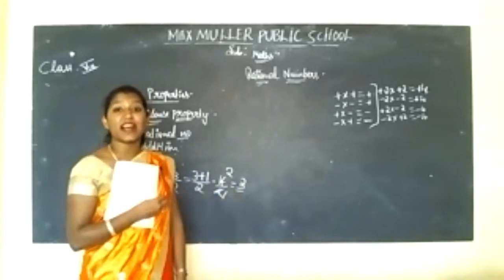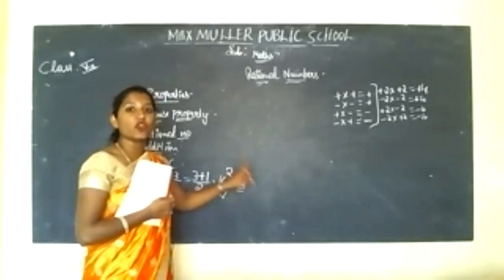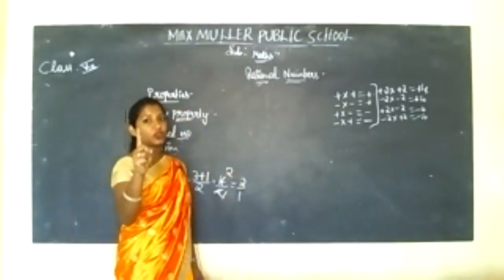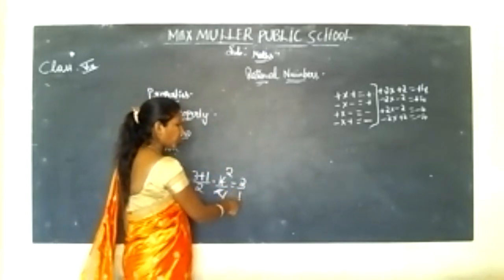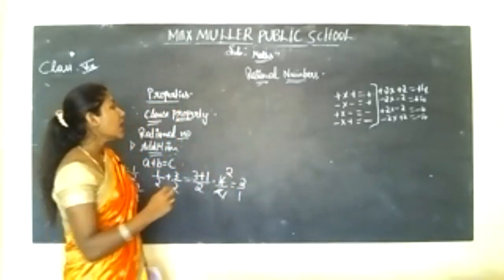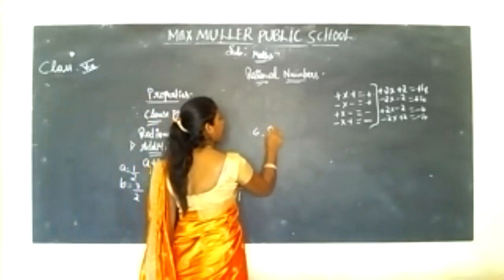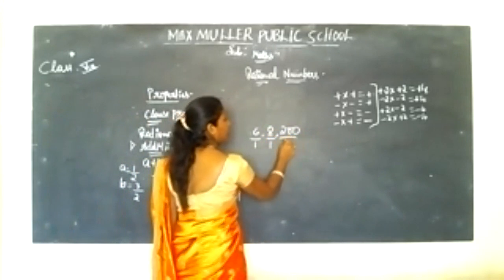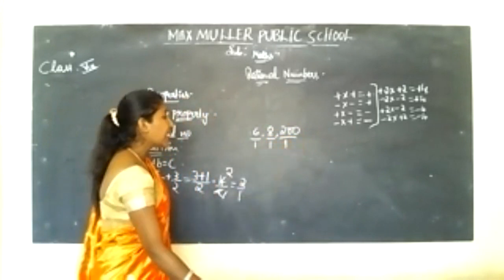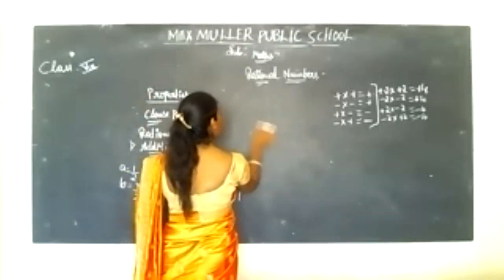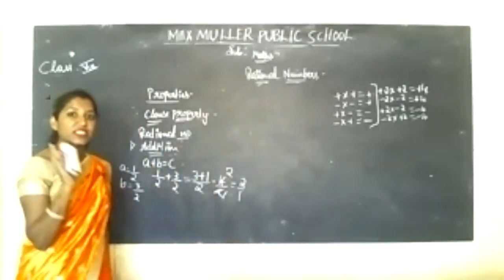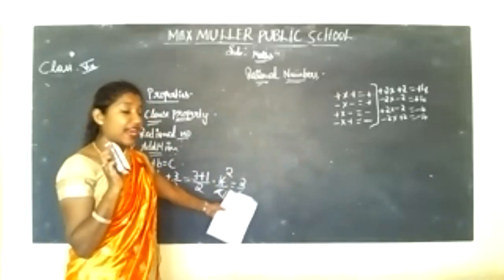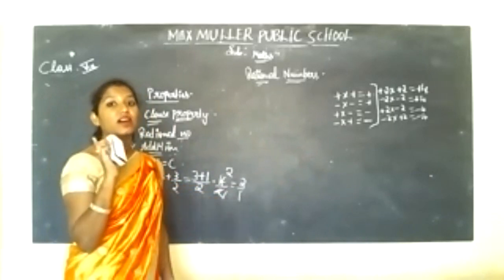Why is 2 a rational number? Because if only the numerator is there, then the denominator is understood as 1. Understood? So 2 by 1. Not only 2, any other number, 6, 8, 200, any number divided by 1, it is understood. So it is a rational number. 2 is also a rational number. Understood, students? This is a very important concept that you have to understand, that 2 is also a rational number.